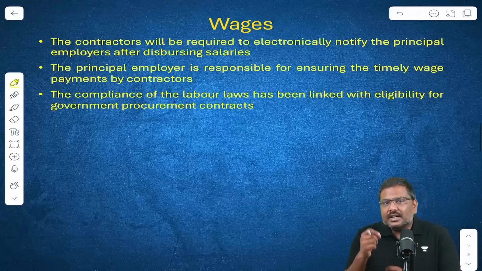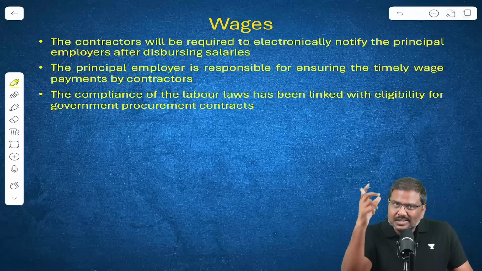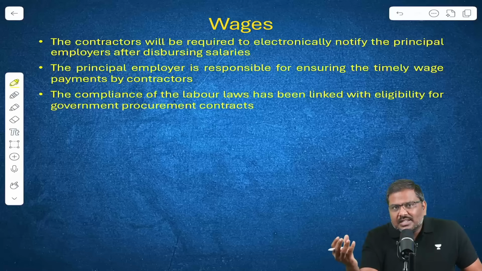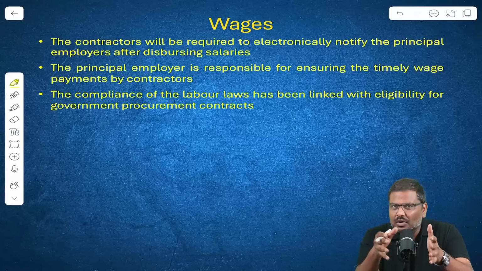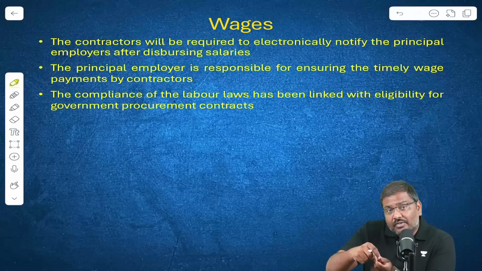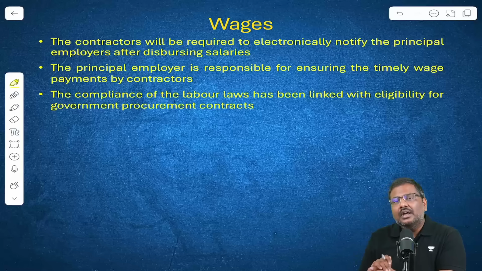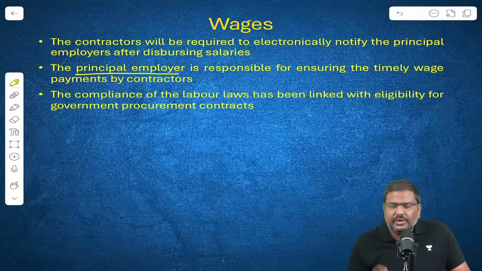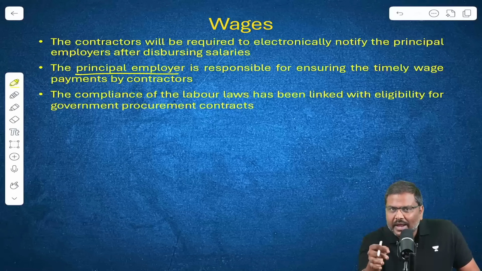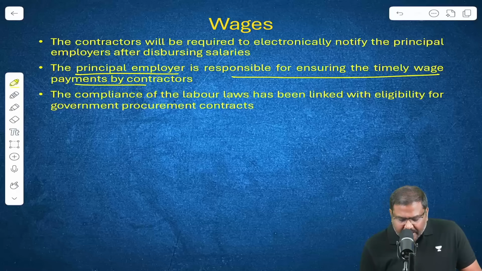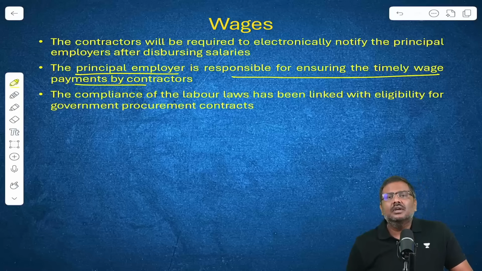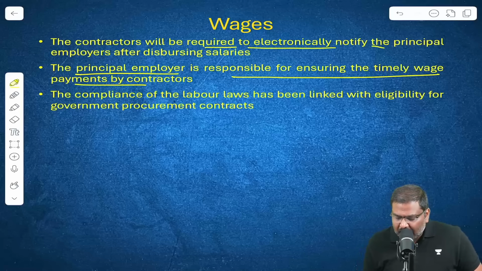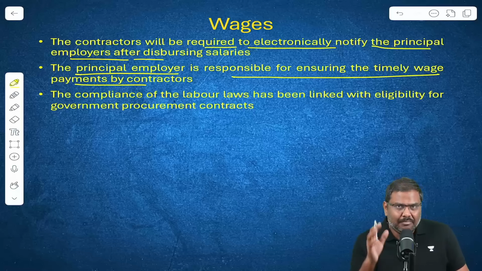Next, what if there is a contractor who is doing the work for another company? For example, a lot of these public sector enterprises will ask contractors to finish a particular amount of work. Now, these contractors have hired a certain number of wage workers. In this case, it will be the duty of the principal employer to ensure that the wages are paid on a timely basis by the contractors. And when the contractors pay the wages to the workers, that information will have to be notified to the principal employer.